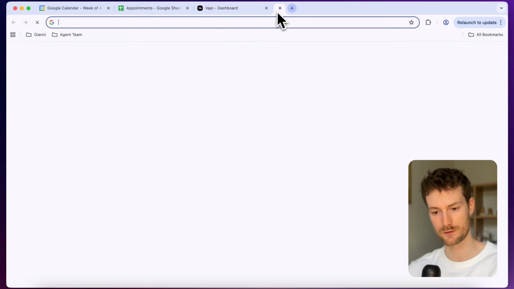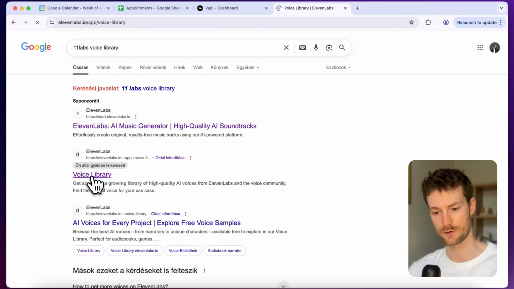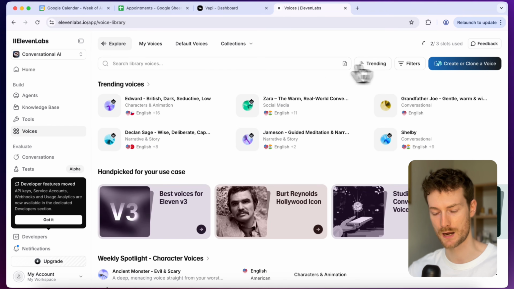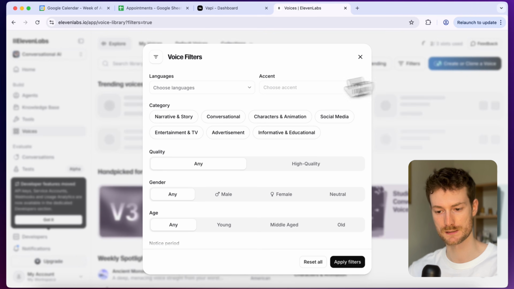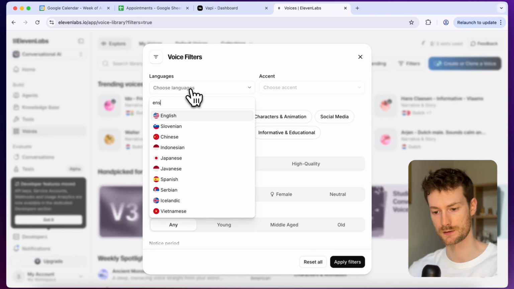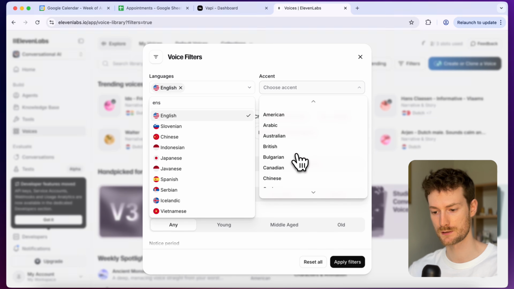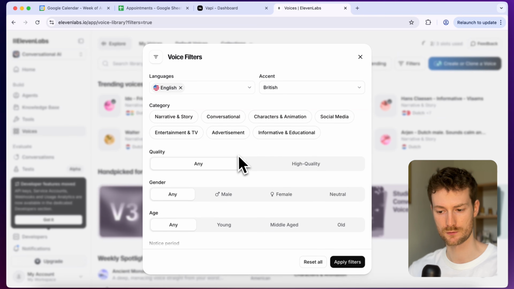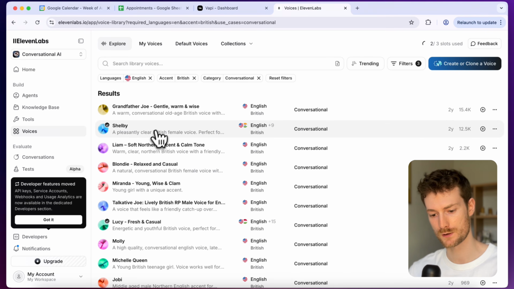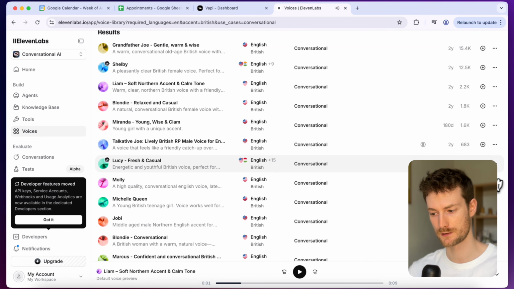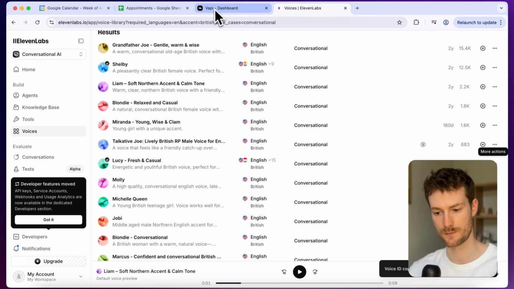So if you go to the 11 Labs voice library, this is a very good place to browse high quality voices. For example, if you want to have an English voice agent, you can just search for the languages and you can select any kind of accent. So if you want to have a British voice agent, you can select British. And I like to select conversational. And if you apply filters, you will see the voices. Once you find a good one, what you need to do is click on these three dots, copy voice ID, and go back to Vapi.